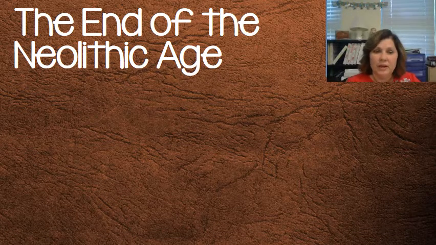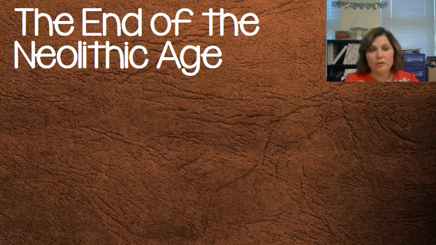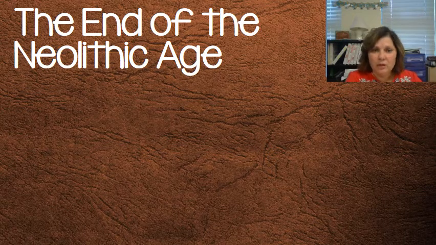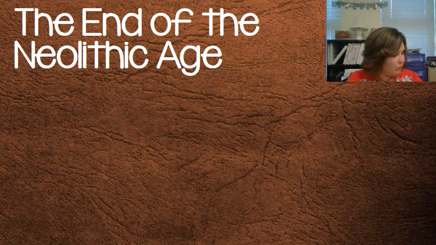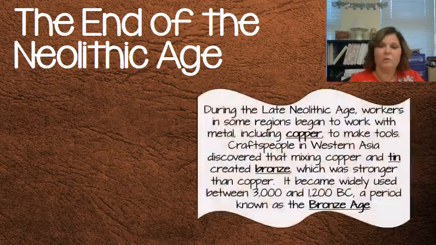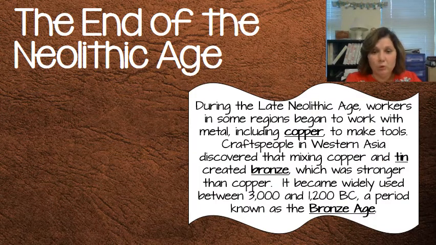As the Neolithic age comes to an end, the tools that the Neolithic people are using get better and better. Agriculture is getting better. They're starting to have tools that are more substantial, stronger, and they're using them more effectively and more efficiently to make enough food for everybody to live. And they began using another metal called copper. If you're looking at your notes, you'll see that they used copper to make tools. And they found that if they could mix copper and tin together, they got a metal that we call bronze, which was stronger than copper.